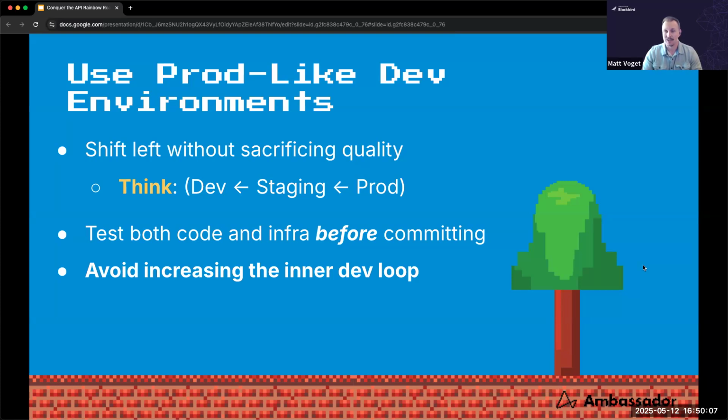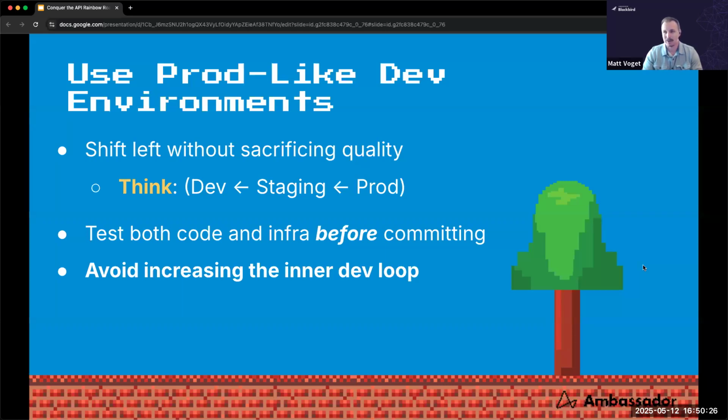So think about the shared remote development environment not only running the components of your full stack application, but also running components like API gateways or other ingress components, data stores, mocked or even live third-party APIs, right?